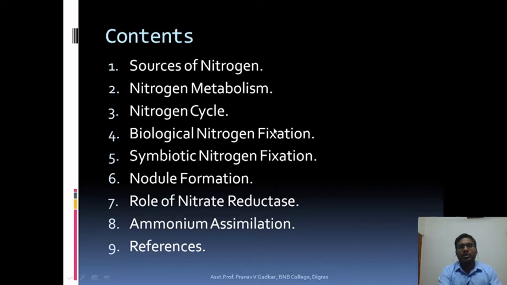In this session we will study the sources of nitrogen, what nitrogen metabolism is, the nitrogen cycle, and the two types of nitrogen fixation, biological nitrogen fixation and symbiotic nitrogen fixation. Also we will study nodule formation.